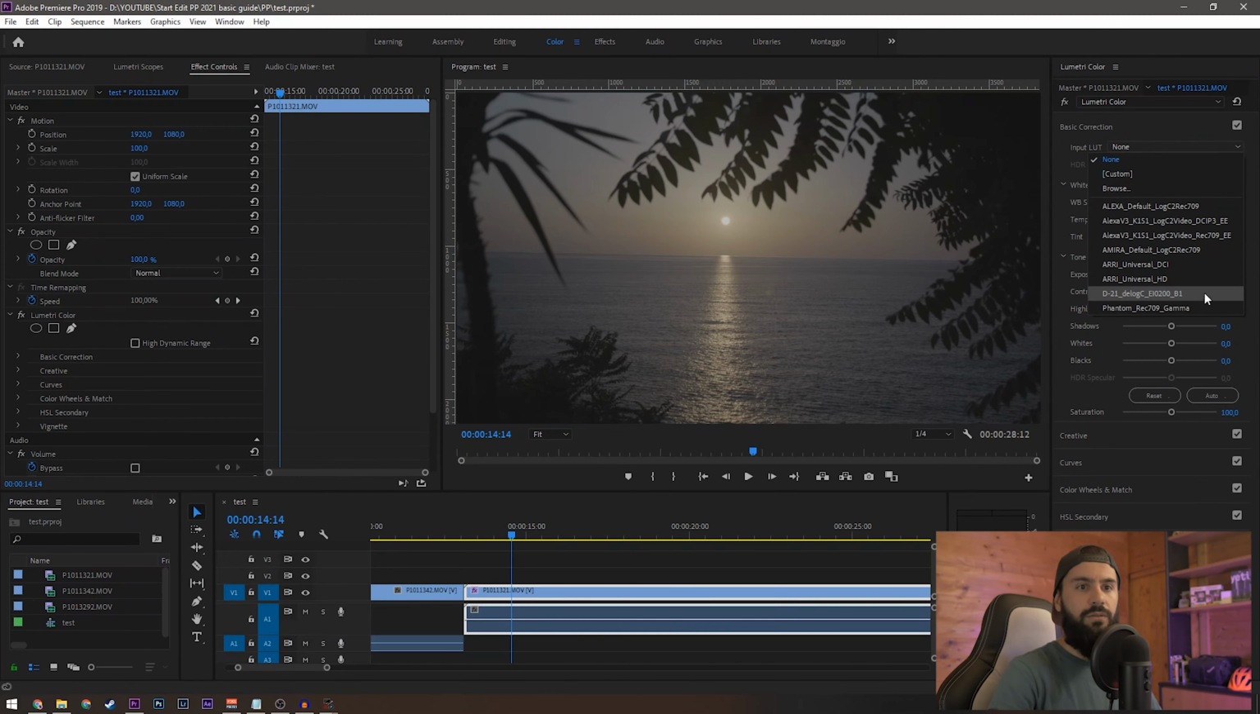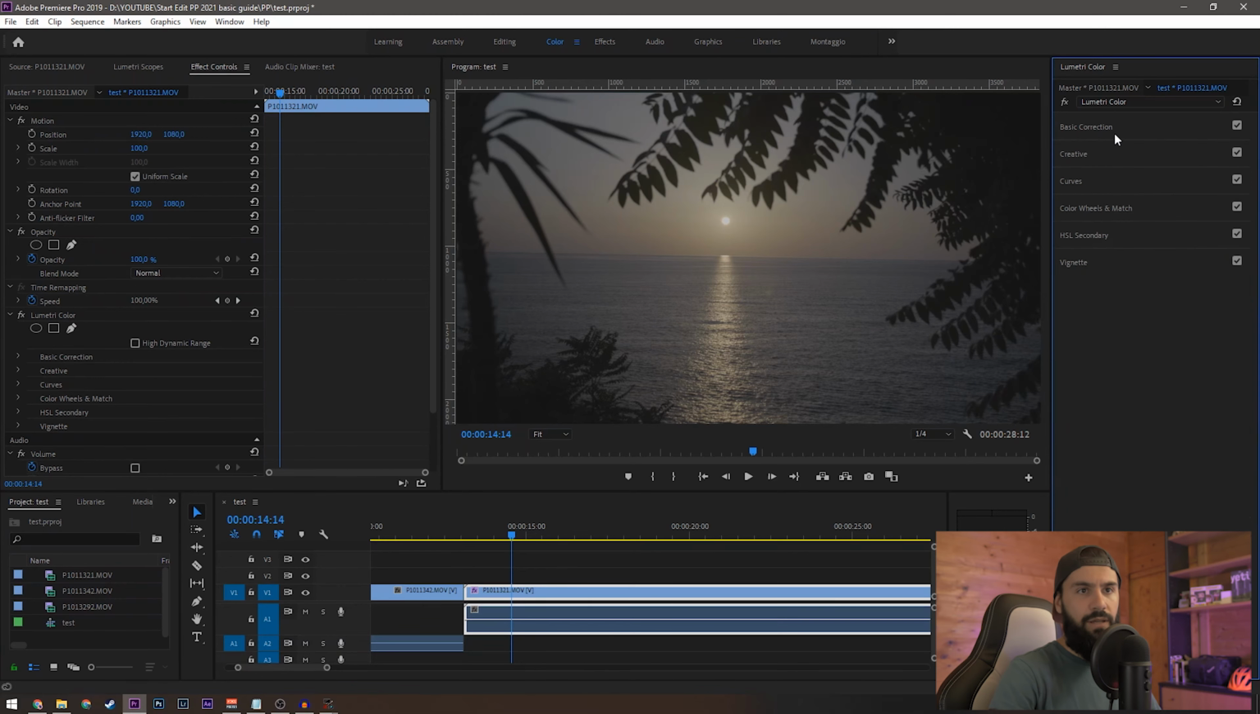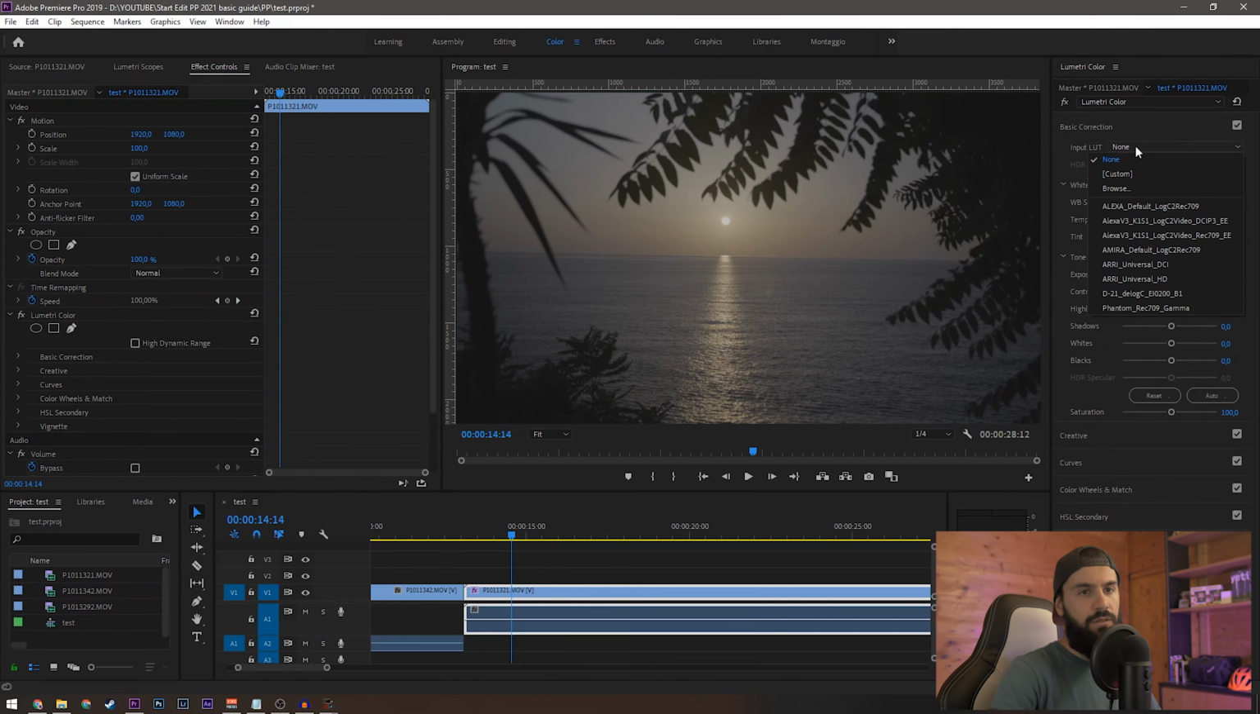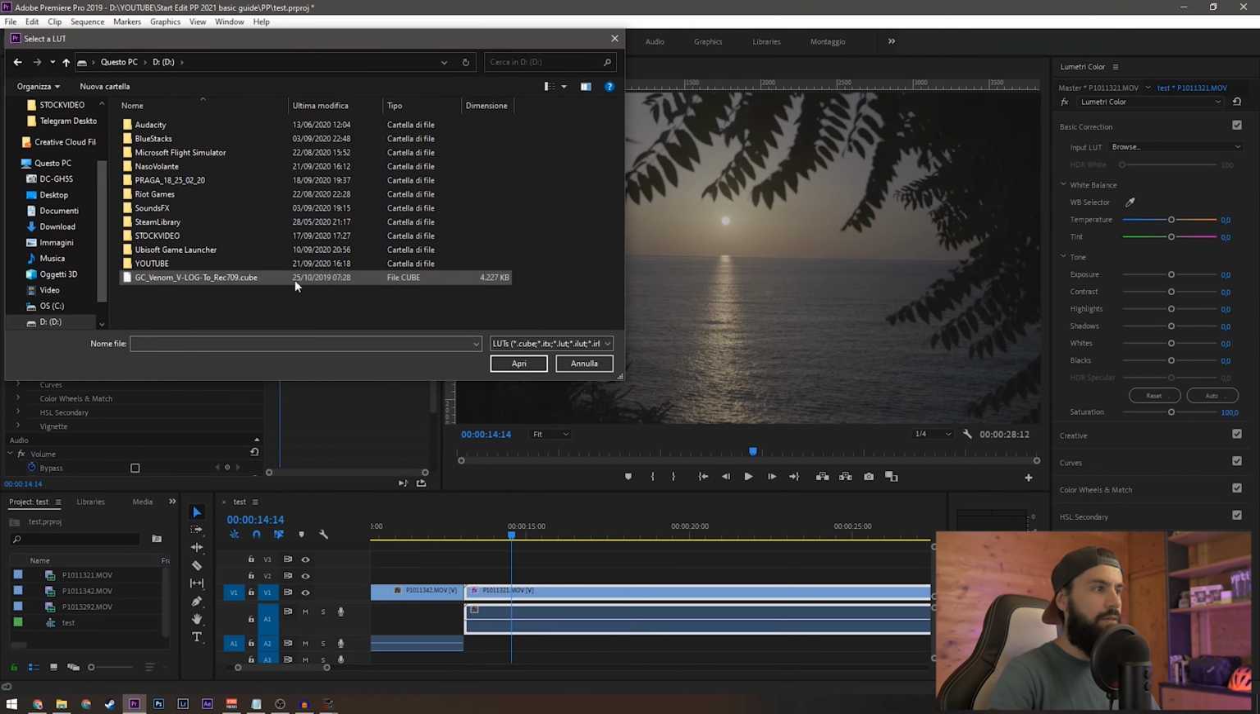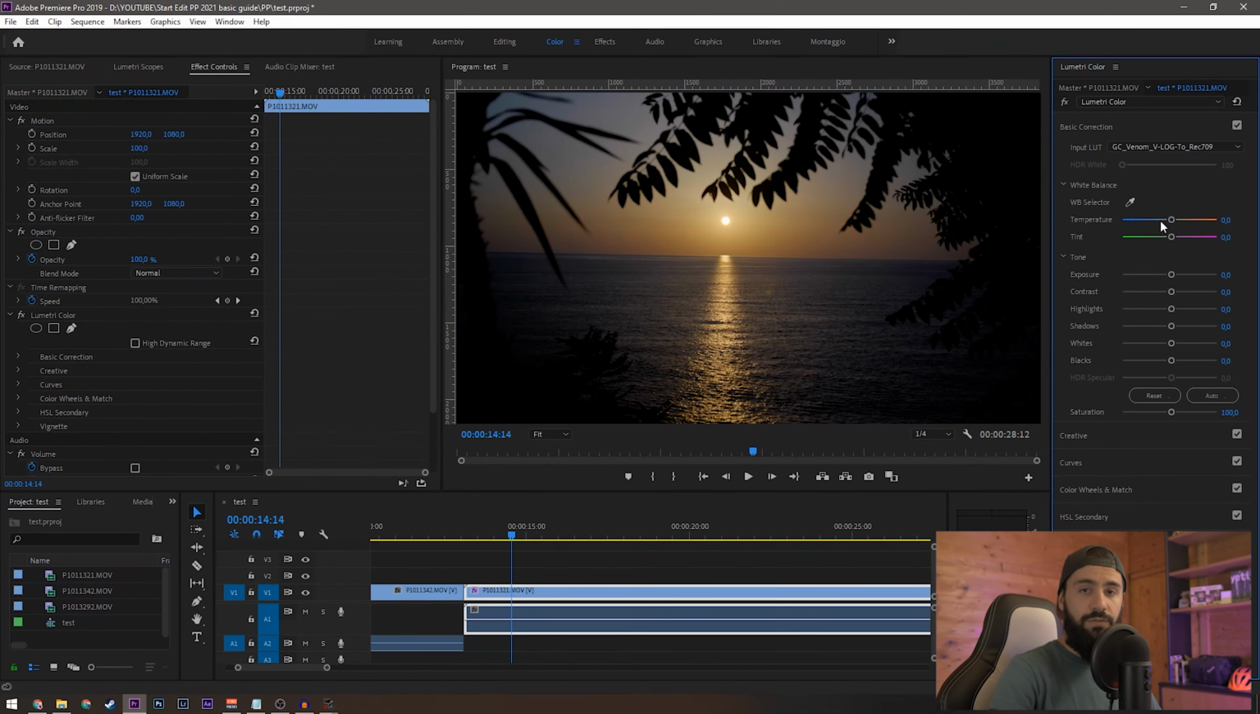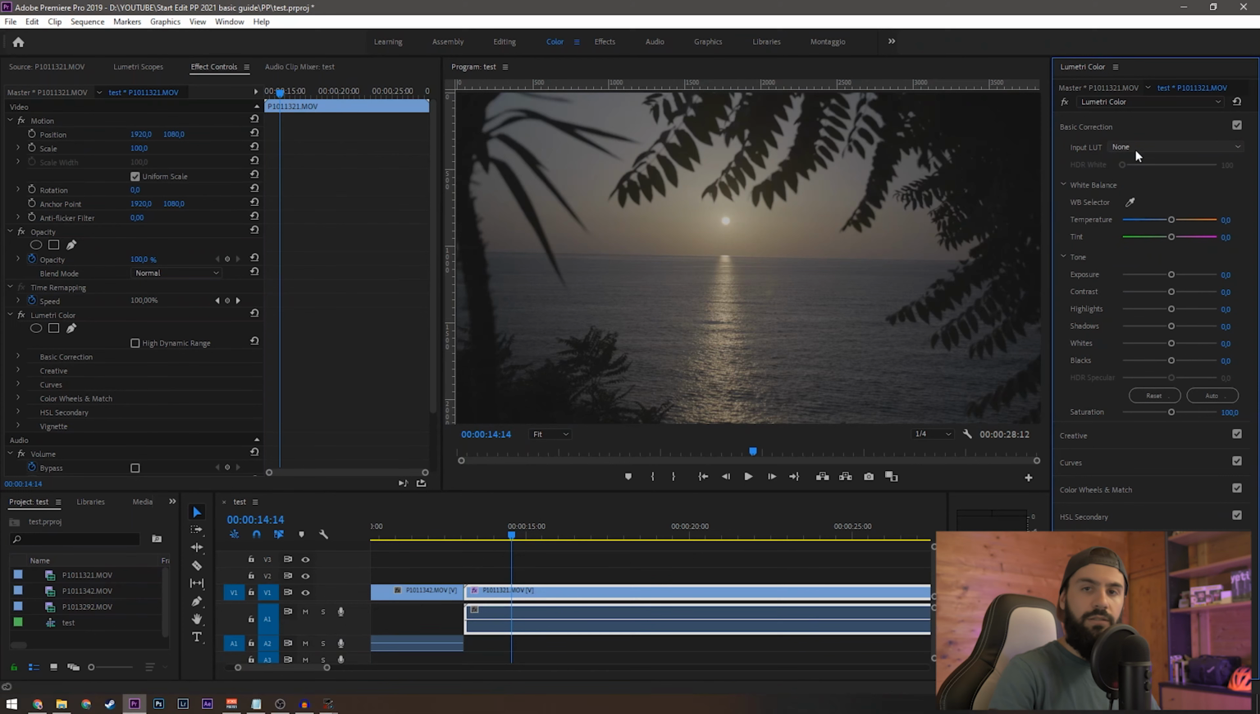On the basic correction tab you also have the LUT manager, so you can import your LUT right there, as you can do on the creative tab, but it's an easier one because you can just browse your LUT. I have this one. It's for correcting my camera raw footage. The color matches to the more realistic one, but we're not gonna use that.